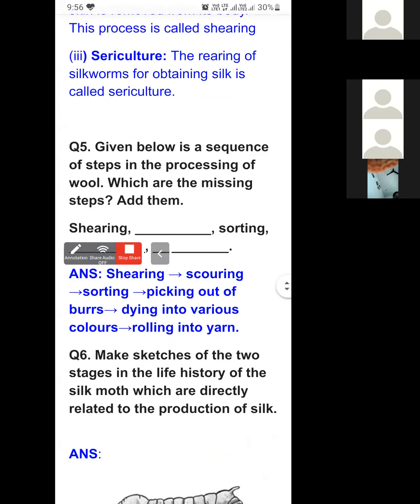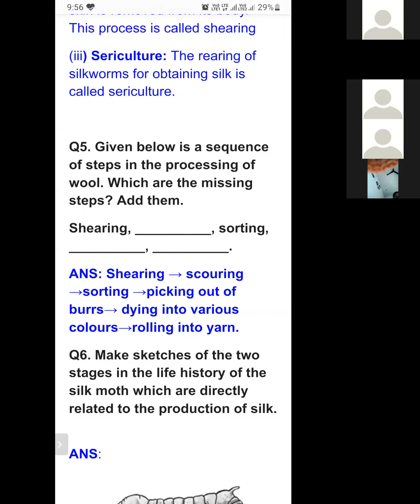The next question given below is a sequence of the steps in the processing of wool. In the processing of wool, we have learnt about some steps. Which are the missing steps? Write them, add them. Shearing, after shearing there is scouring, means washing the sheared skin to remove grease and dirt. Then sorting, separating out the different texture fiber. After that, picking out of burrs. Fluffy burrs are there. We have to pick them by combing.